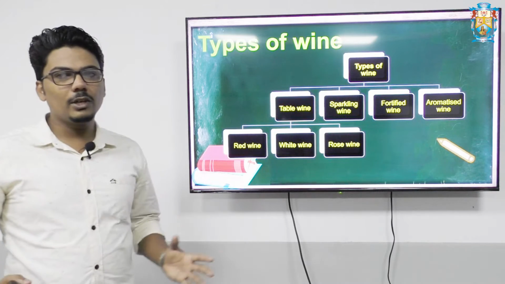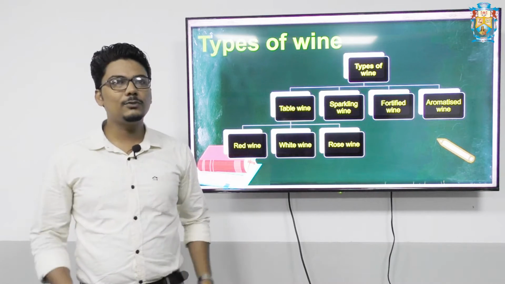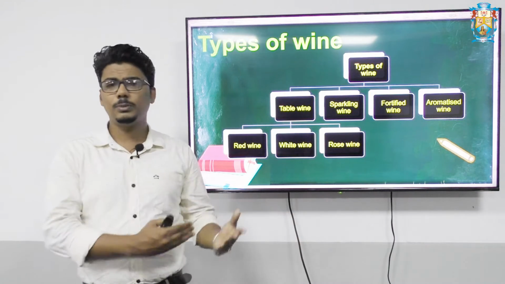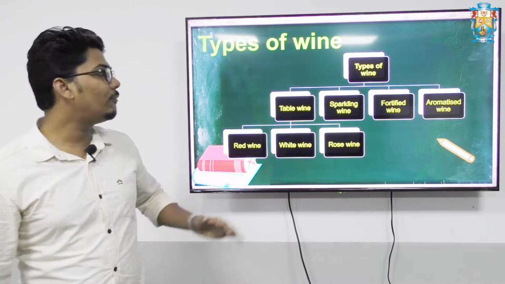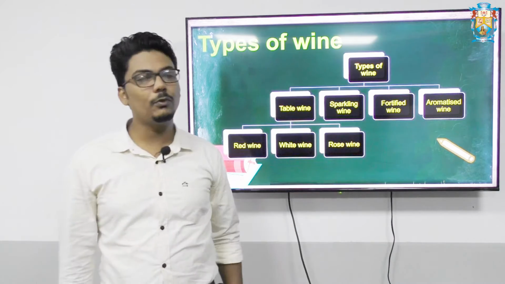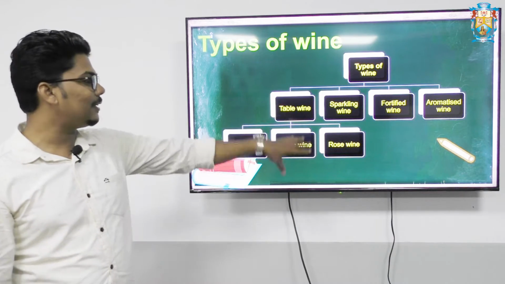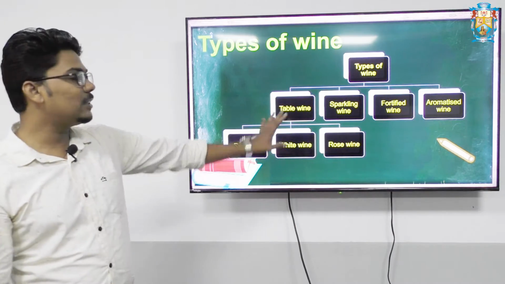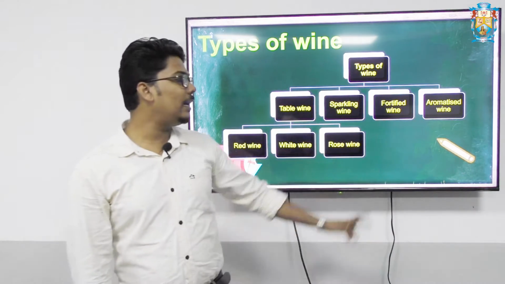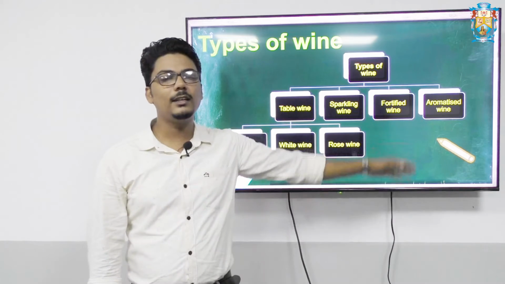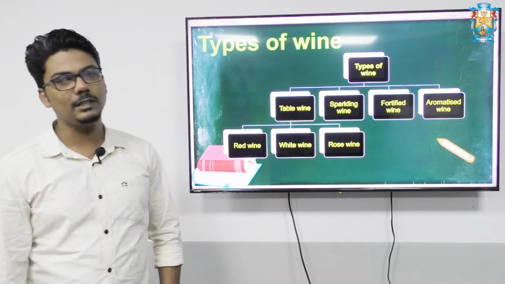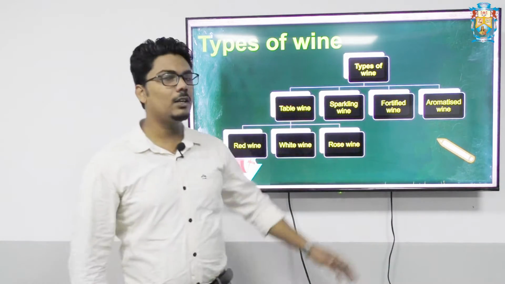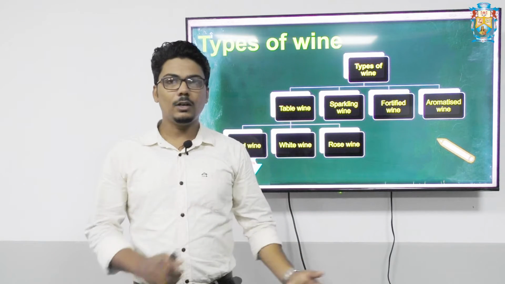Today what we are going to study is the types of wine, different types of wine. We have studied the basic things about wine. Now we will go through certain types of wine. As the figure shows, the types of wine are divided into 4. The first one is known as table wine, the second is sparkling, the third is fortified, and the final one is known as aromatized wines. So this is the major classification of the different types of wines.